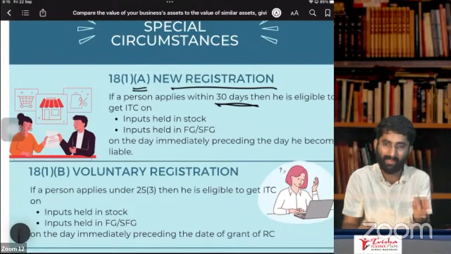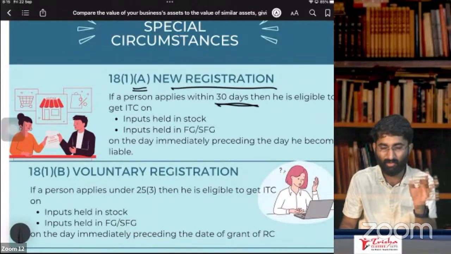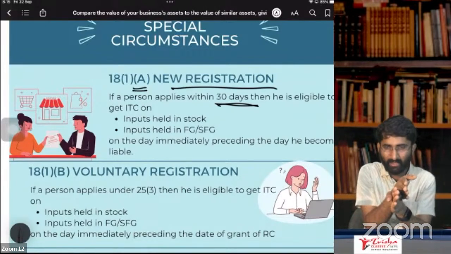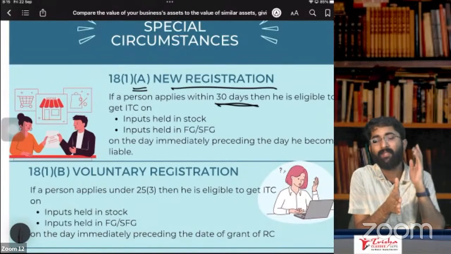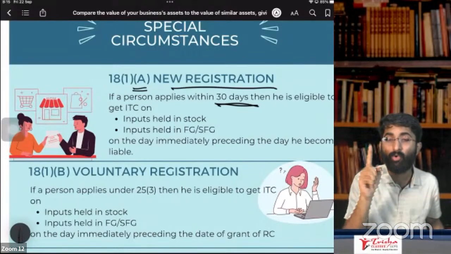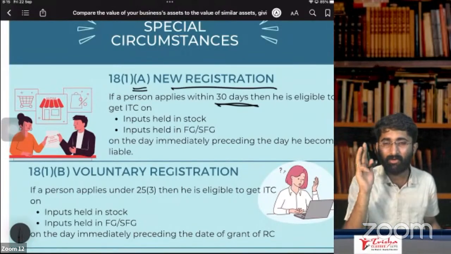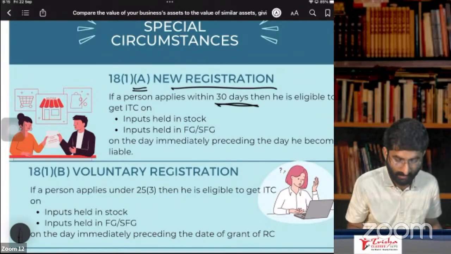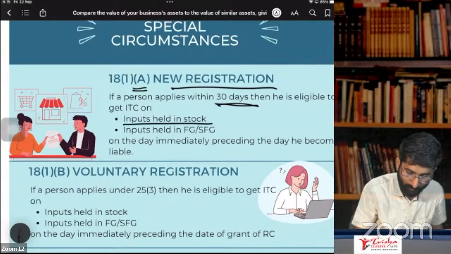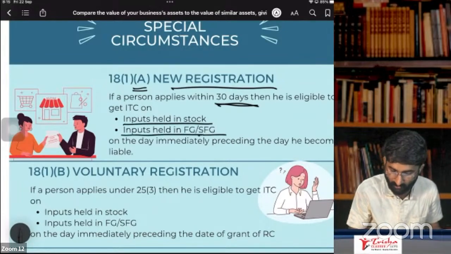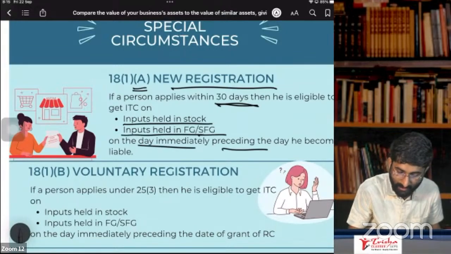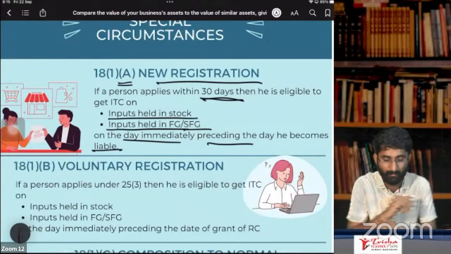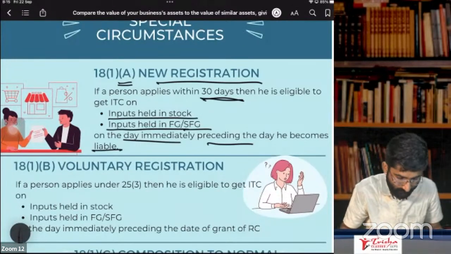The goods which are there at the end of the day in your godown one day prior to the date of becoming liable, there you had some goods. On these goods you get the ITC. The goods: only finished goods, semi-finished goods and raw material. For capital goods you don't get ITC. Remember, for capital goods you don't get ITC. Only on inputs held in stock of raw materials, input in finished goods and semi-finished goods, on the day immediately preceding the day he becomes liable. One day prior to the date of becoming liable, he will get the ITC, not after that.